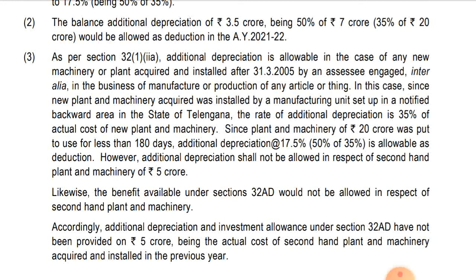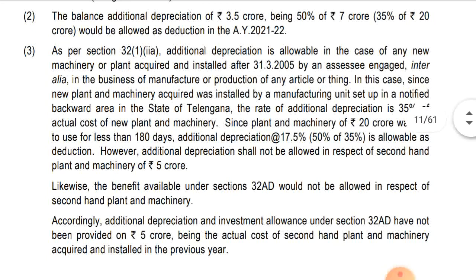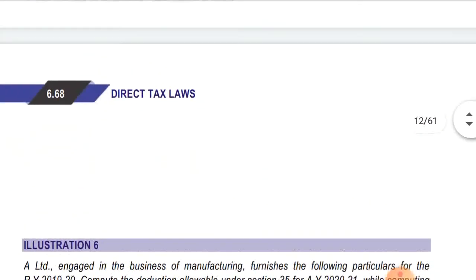Accordingly, additional depreciation and investment allowance under section 32AD have not been provided on 5 crores, being the actual cost of second-hand plant and machinery acquired and installed in the previous year. Okay, hope you have understood this one.